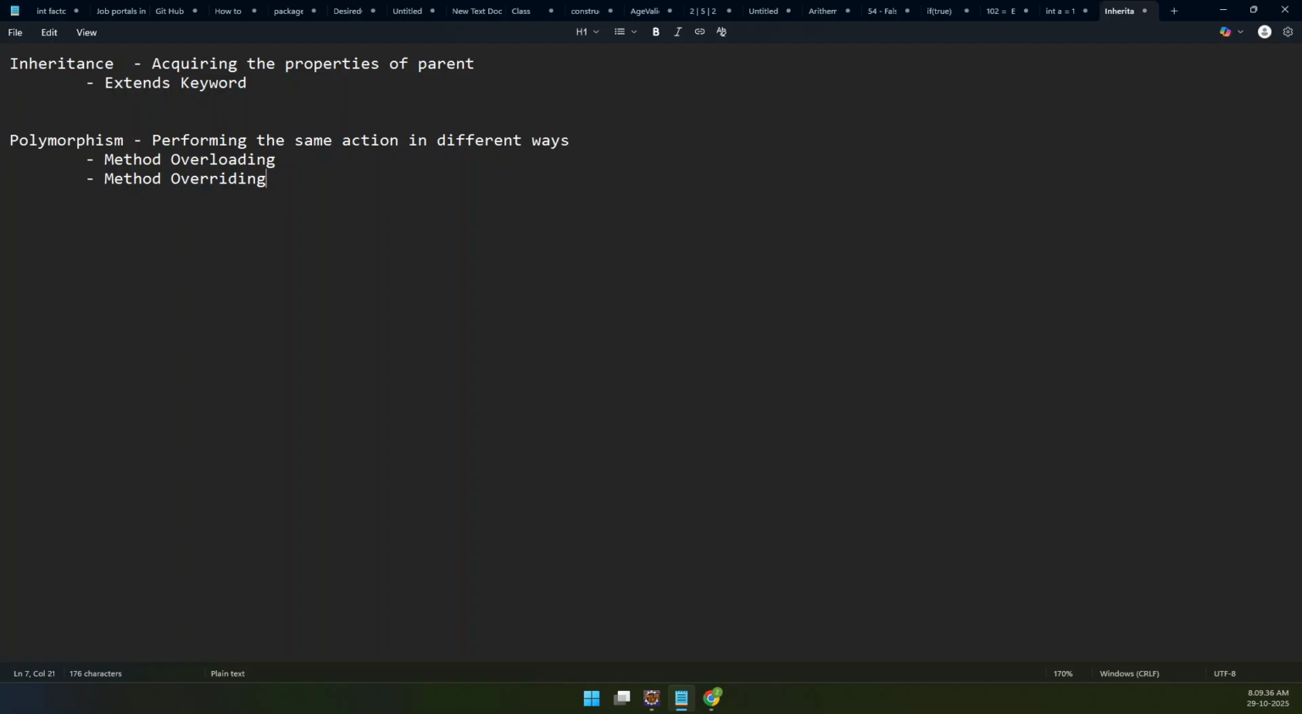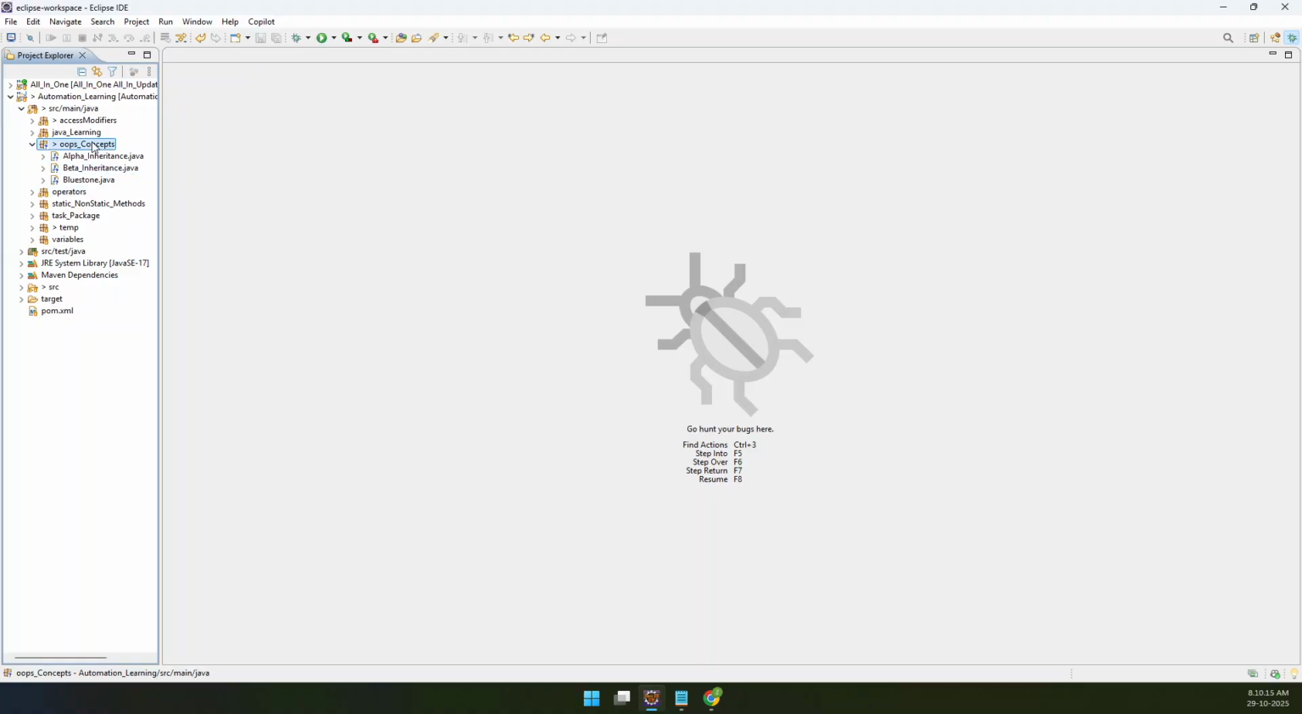Whenever I tell something theoretical, it's difficult for us to understand. So let us go by an example and open our Eclipse and understand this in real time. So we understood that inheritance is acquiring the properties of a parent, and in Java we achieve it using the extends keyword. Polymorphism is performing the same action in different ways, achieved by method overloading and method overriding. Let us understand what is method overloading.